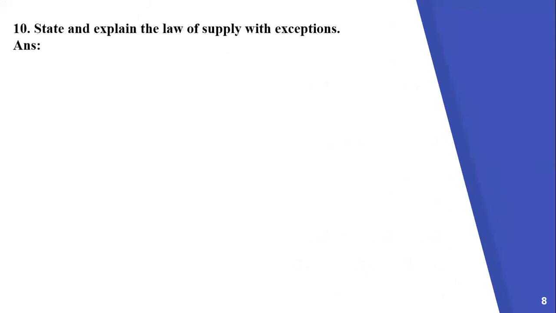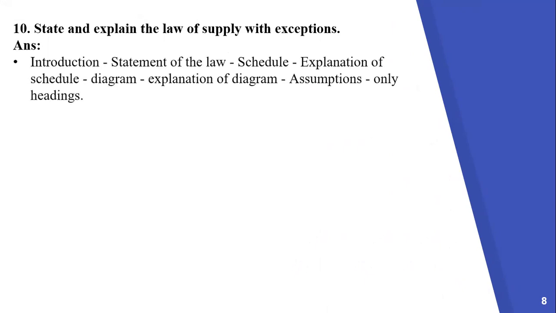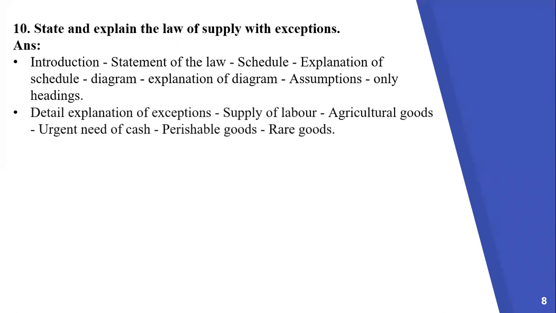See the next question. State and explain the law of supply with exceptions. Now see the points of the answer, see the steps. First, introduction, statement of the law, schedule, explanation of schedule, diagram, explanation of diagram, assumptions only headings. Then detailed explanation of exceptions: supply of labor, agricultural goods, urgent need of cash, perishable goods, and rare goods.